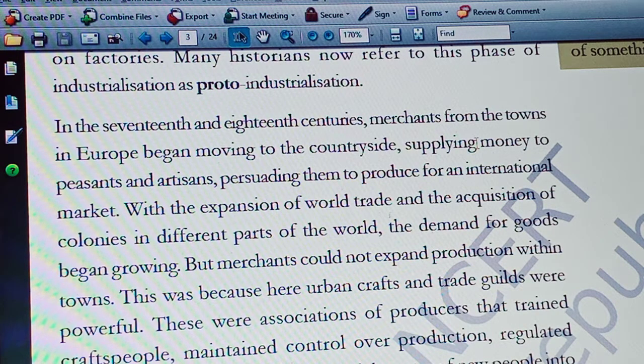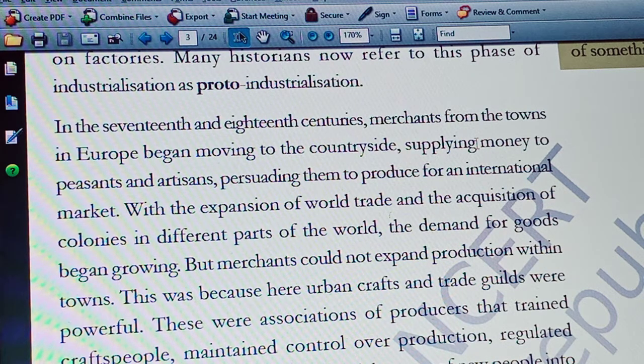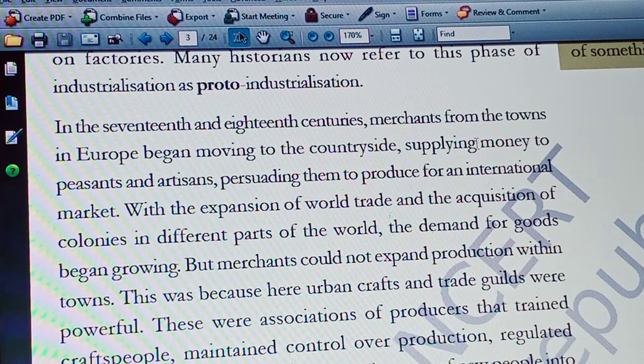These are all the practical difficulties faced by the merchants to increase production in towns, urban areas. That is why these merchants decided to move towards countryside, that means rural areas, and they used to give some sort of advances to the artisans and small farmers to produce goods for international market. Is it clear why the merchants moved from towns to countryside in 17th and 18th centuries?